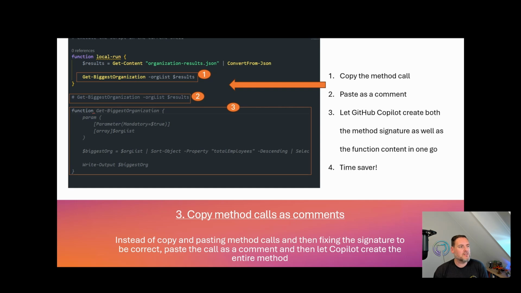What I mean by that is sort of changing the way that it works, and more of a TDD style type of thing. You can see here on highlight 1 saying, okay, I want to do something with a method, I want to call that. And I start writing out that method and how I want to call that on the top level, saying, hey, this is get biggest organization in an example, and there's a parameter called org list, and I'm sending in the results from our previous call in there.